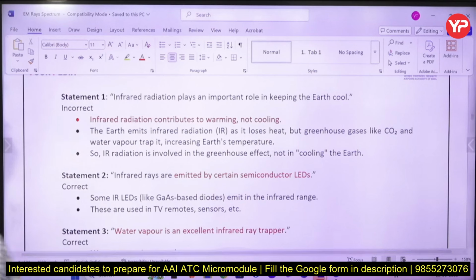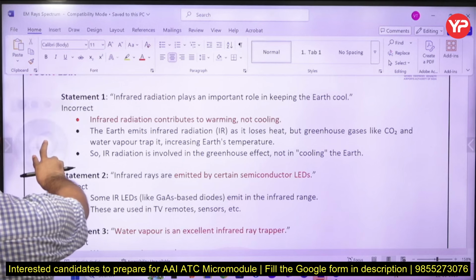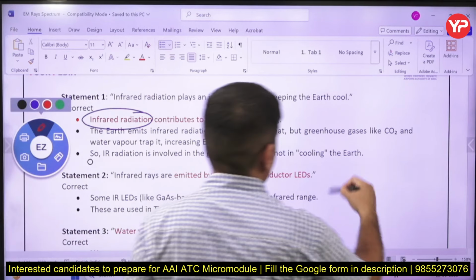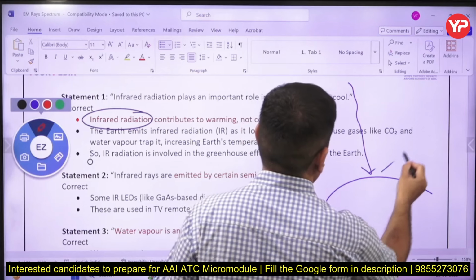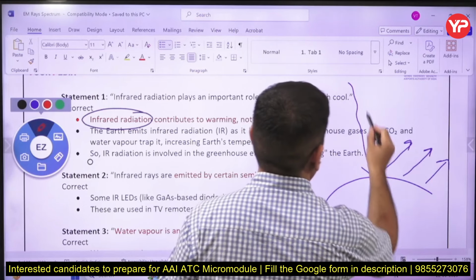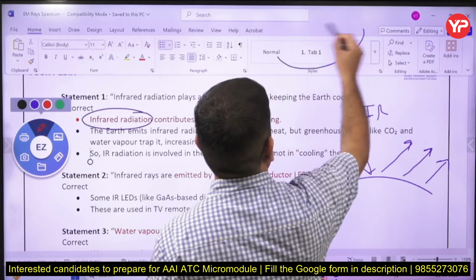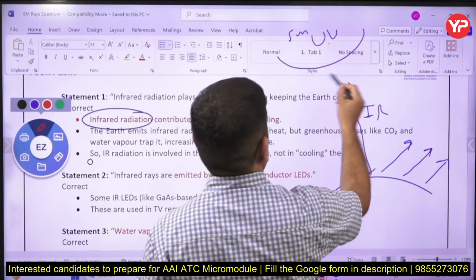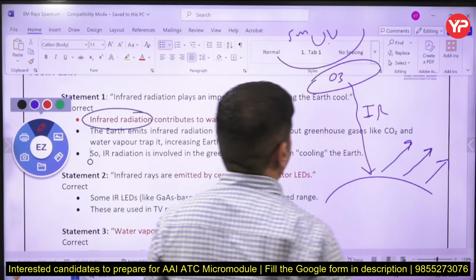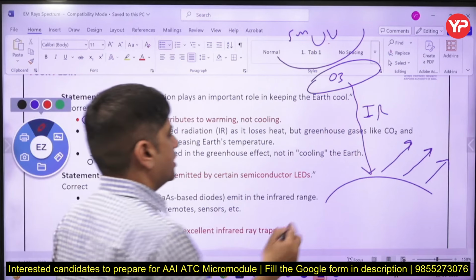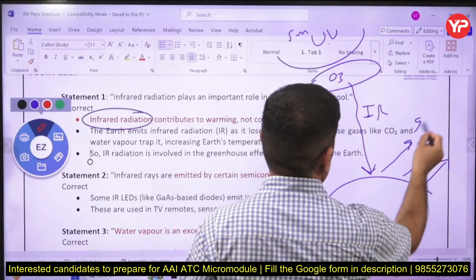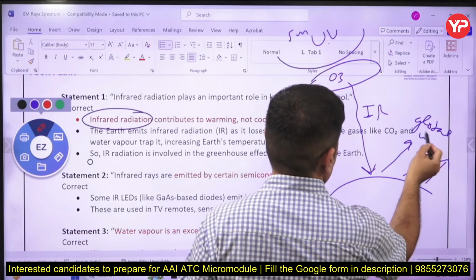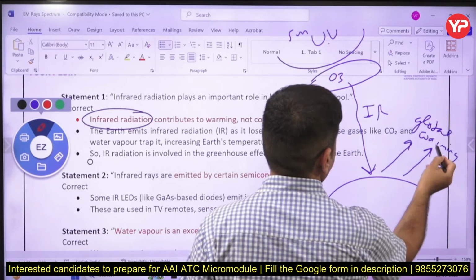So infrared radiations, global warming, you people must be knowing. Global warming, greenhouse effect. In the greenhouse effect, global warming, infrared plays a very, very important role. The surface of earth, these infrared radiations. Ultraviolet radiation from the sun gets converted into infrared. When it passes through ozone, infrared radiations fall on the surface of earth and lead to global warming or the greenhouse effect. So global warming or the greenhouse gas effect is because of this.